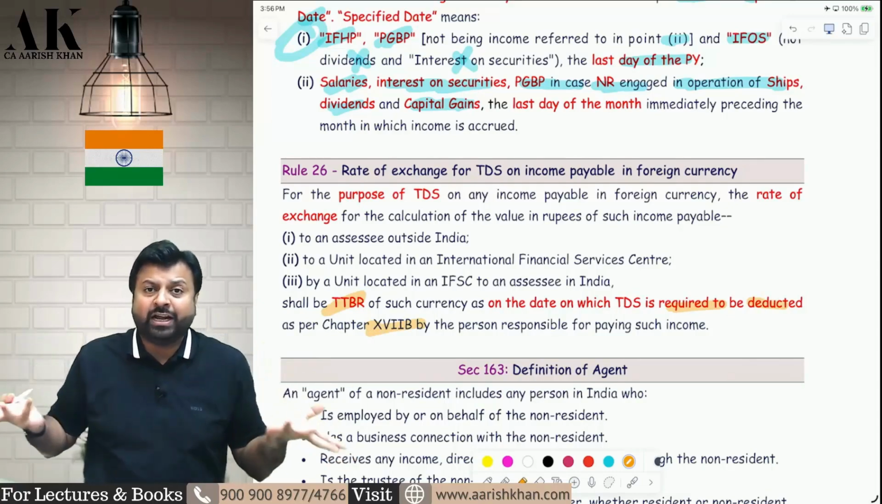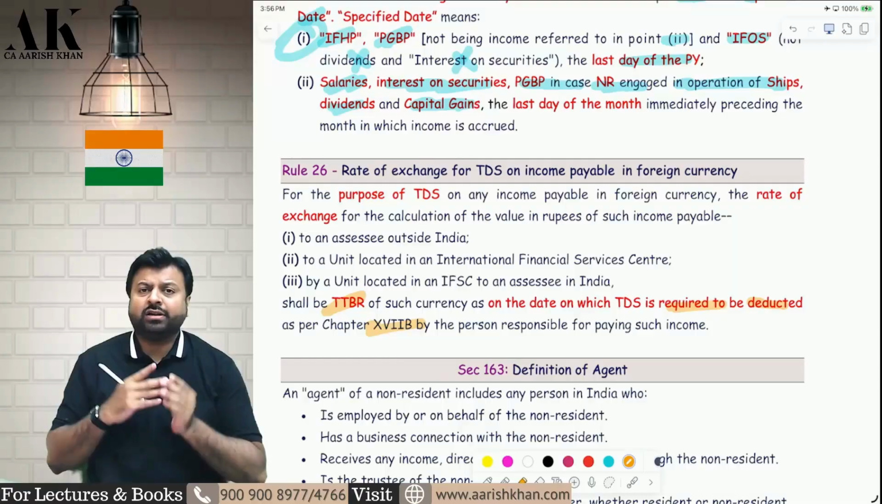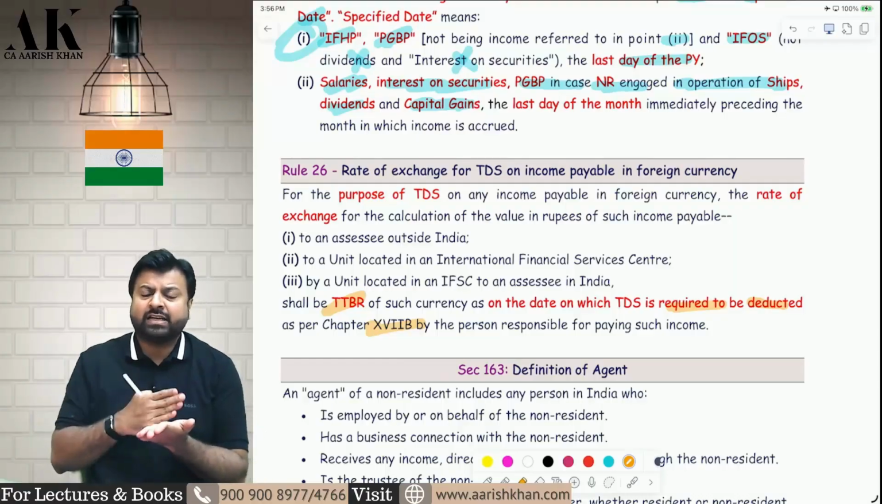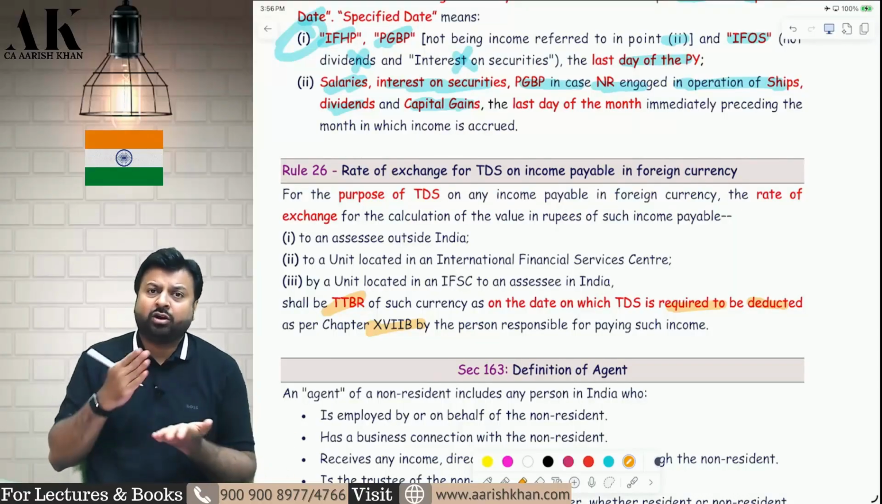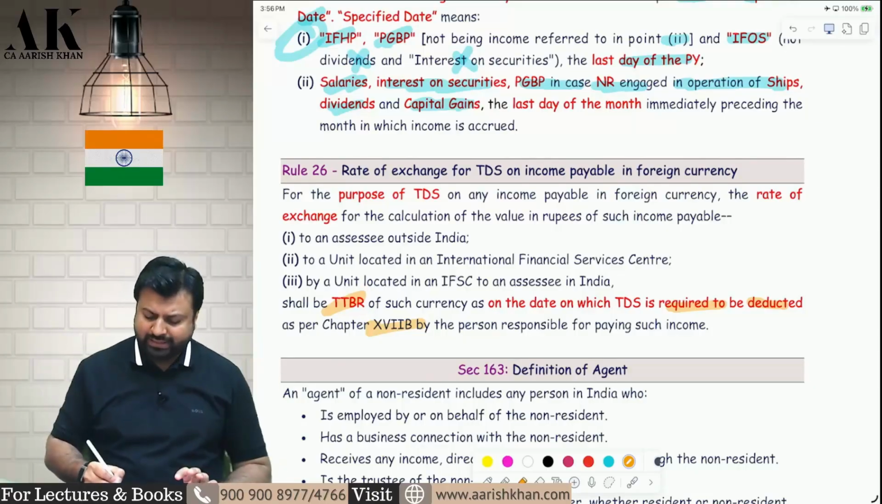When the tax is required to be deducted depends upon the section. In some sections, tax is required to be deducted on credit or payment, whichever is earlier. In some sections, tax is required to be deducted on payment. So you have to check what the criteria is in your case.